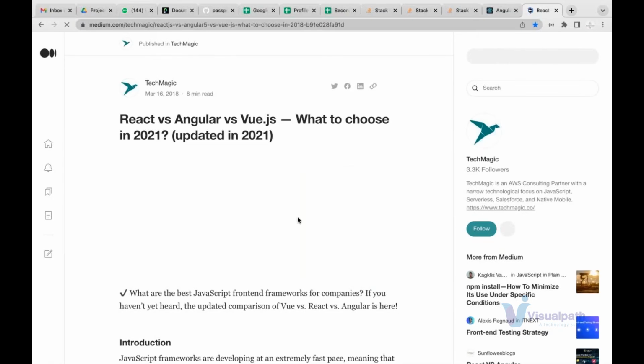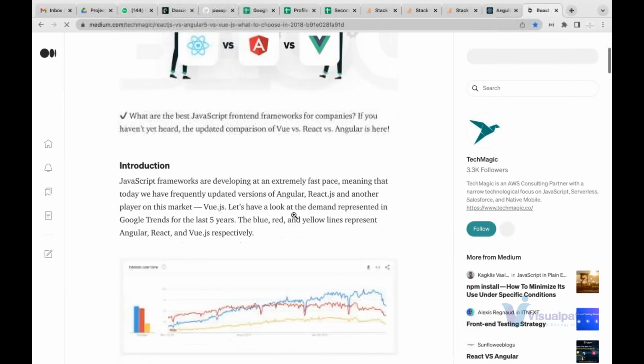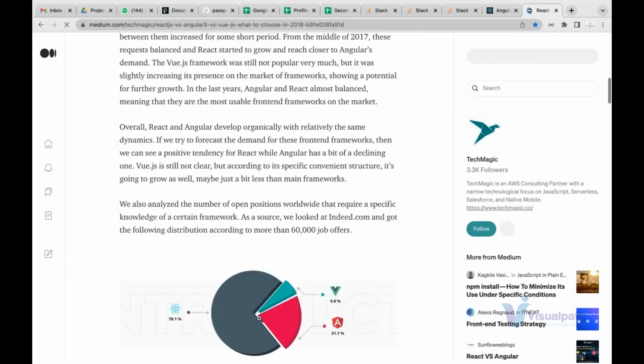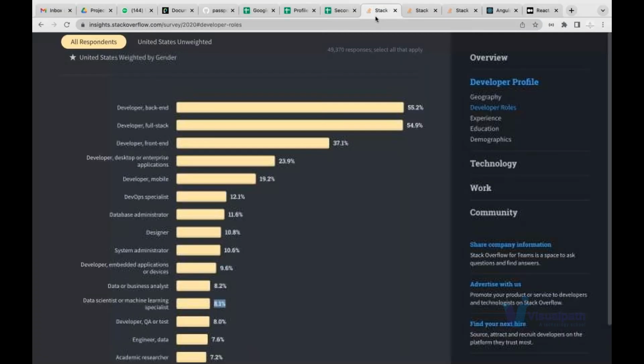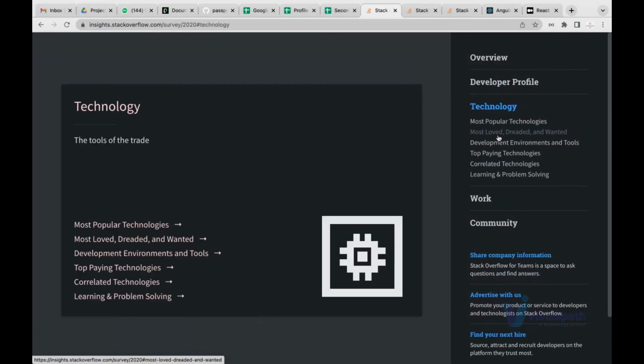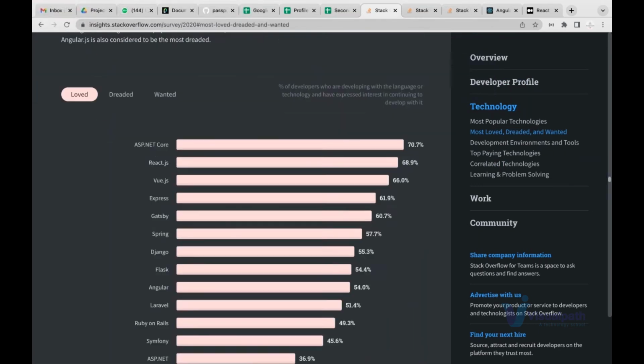If I show one survey, in that survey, what is the demand in the market for Angular, React, and Vue? Guys, right now in the current market, only 20% demand is left for Angular, whereas 78% demand is for React. It means if you have to choose a skill set, then choose what is in demand. Choose what is required and what people want in the market, not something just because somebody told you to learn it. I always recommend people to learn what can grab a job and is most wanted.